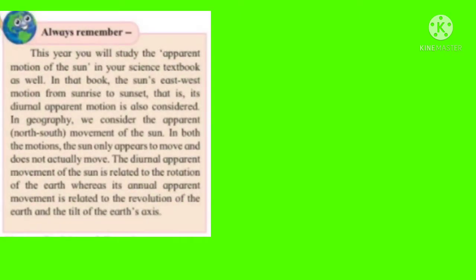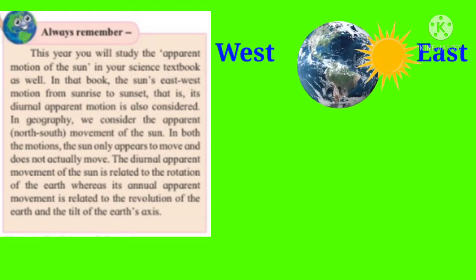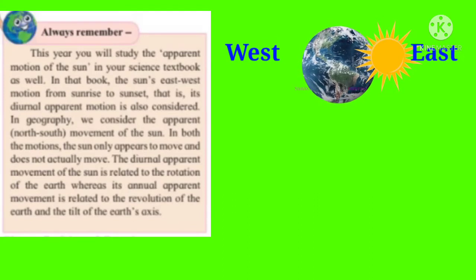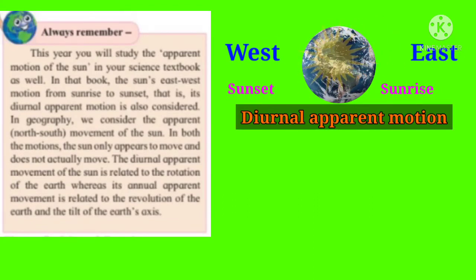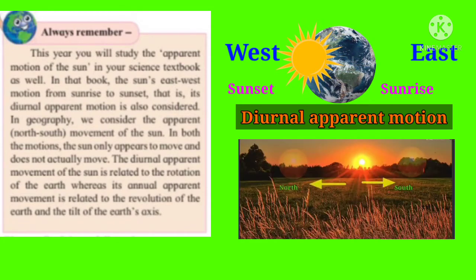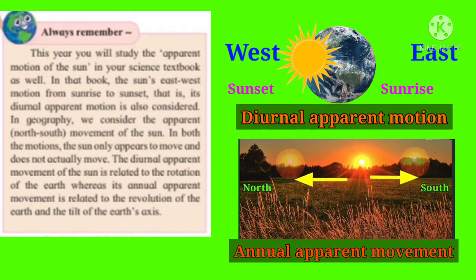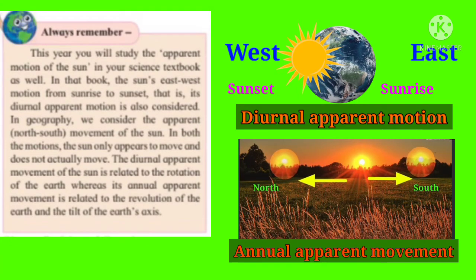This year, you will study the apparent motion of the sun in your science textbook as well. In that book, the sun's east-west motion from sunrise to sunset, that is, its diurnal apparent motion, is also considered. In geography, we consider the apparent north-south movement of the sun. In both the motions, the sun only appears to move and does not actually move.